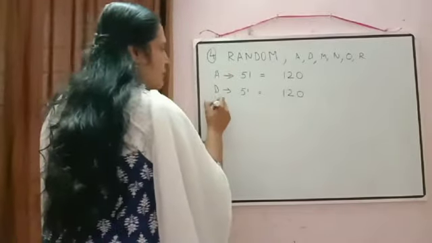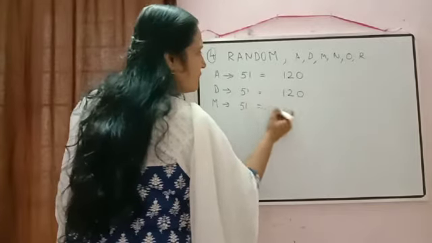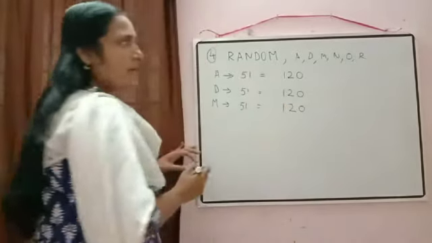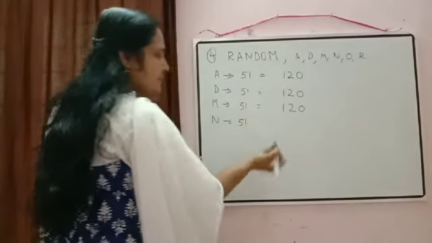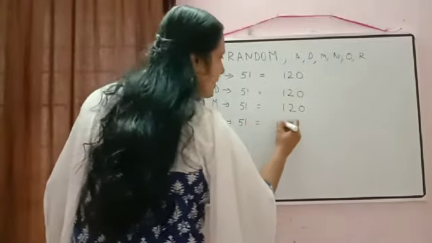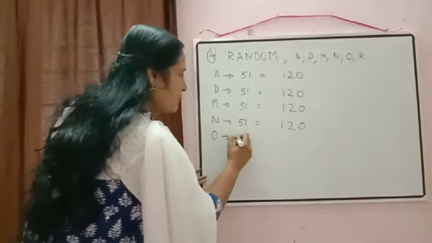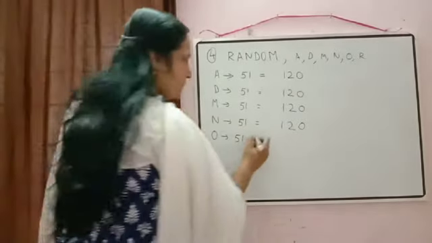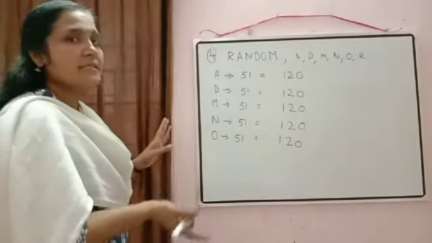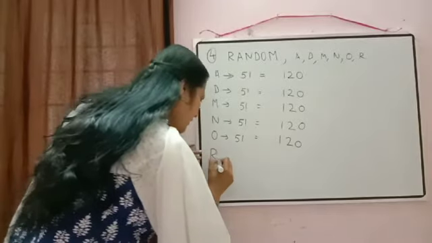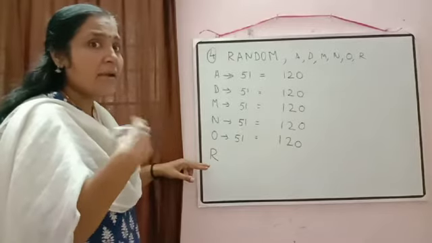Then next, again number of words starting with M. Yes, again we will get 5 factorial. So directly we can write down there 120. Then number of words starting with N. So keeping N fixed, again that will be equal to 5 factorial, so that will come 120. Then number of words starting with O. That also will be equal to 5 factorial. So we got here 120. Then what will come? Number of words starting with R. But in number of words starting with R, somewhere RANDOM will come there.